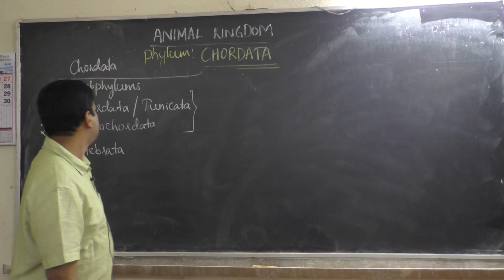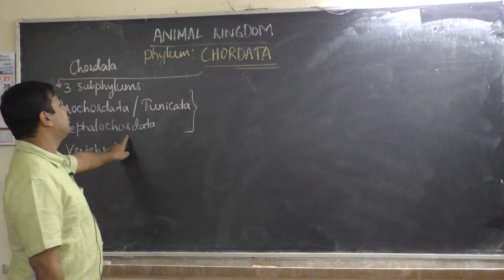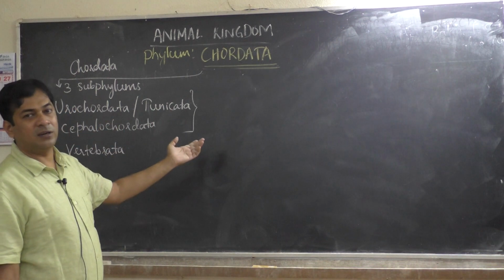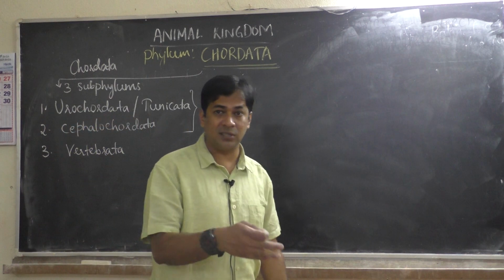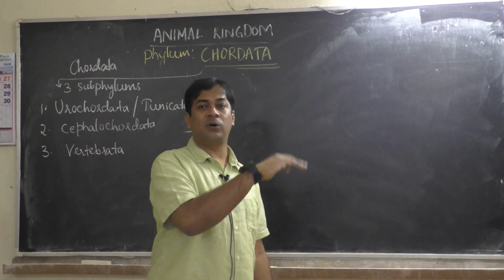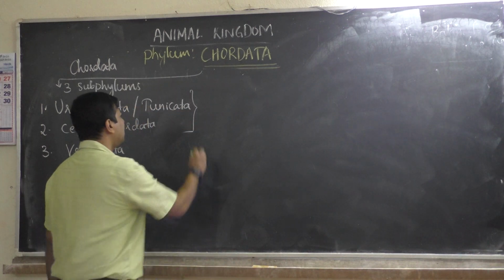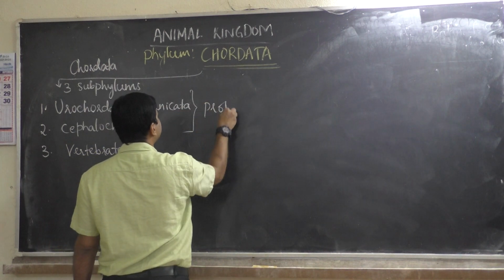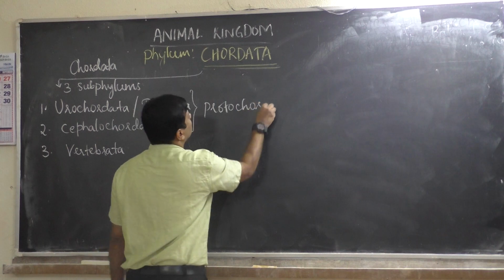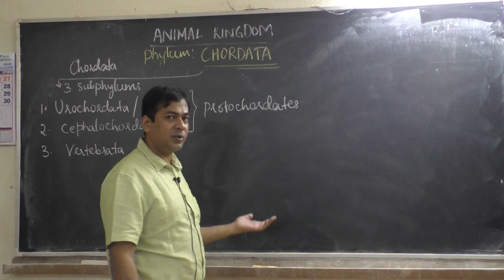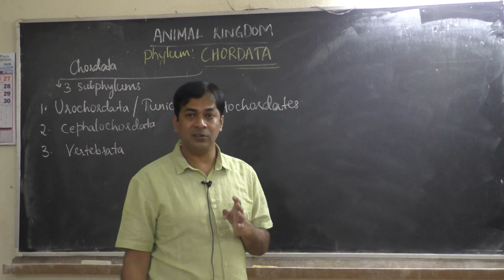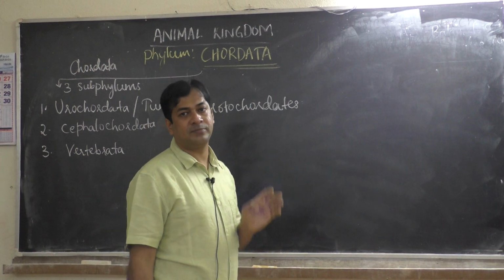Anyway, as urochordates and cephalochordates came first on earth before vertebrates, they are called protochordates. Together both are called protochordates. Proto means primitive, first formed. Primitive means first formed chordates.